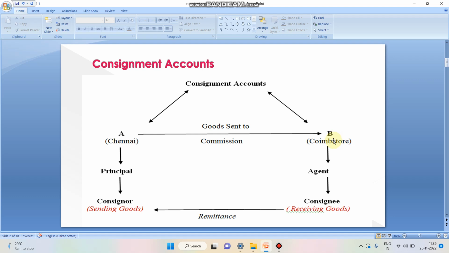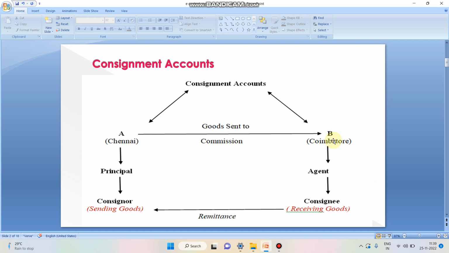What is the benefit B is going to get after the sales proceeds have been taken? He will be getting the commission on sales. After reducing his commission, he will remit the amount to Mr. A. So this process involves consignment. Here, the relationship between A and B is known as principal and agent. A is principal, B is agent.